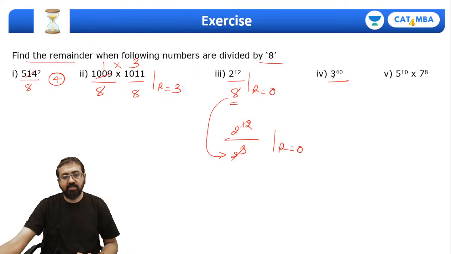Same way, this 3 raised to 40 divided by 8. So you can interpret it this way: 3 square whole raised to 20 divided by 8. So 3 square is 9. 9 divided by 8 is 1. 1 raised to any power, final remainder is 1.